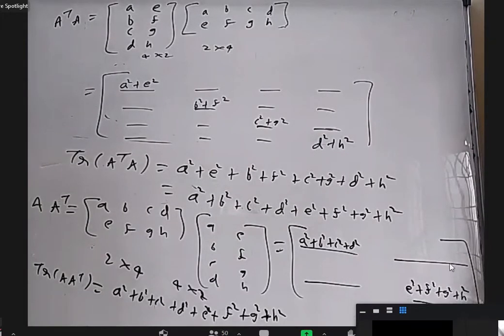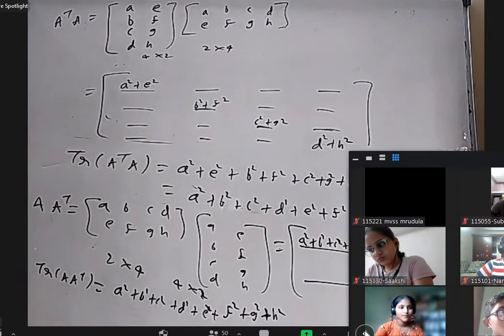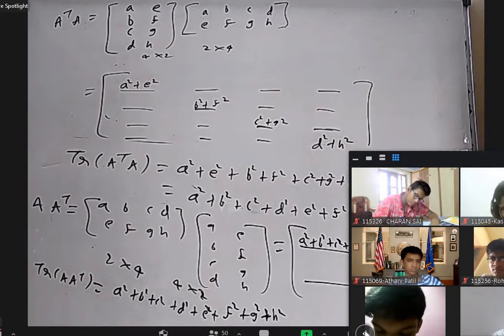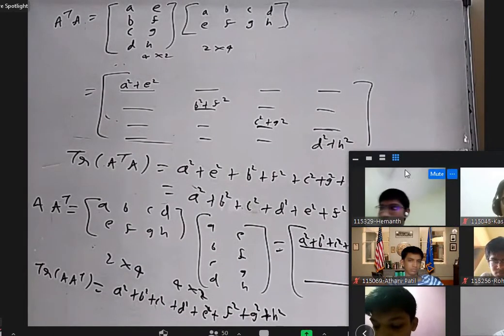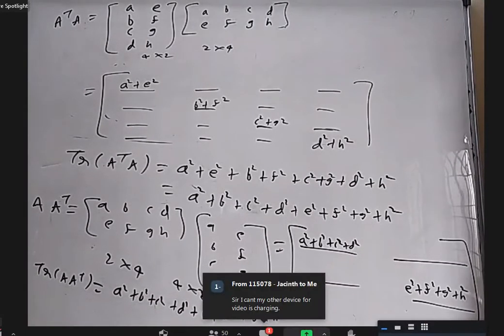Sir, is there any formula to find any number's factorial? To find the factorial of any natural number, no, we don't have any method. One method is really to multiply all the numbers. That's all. At least I don't know.